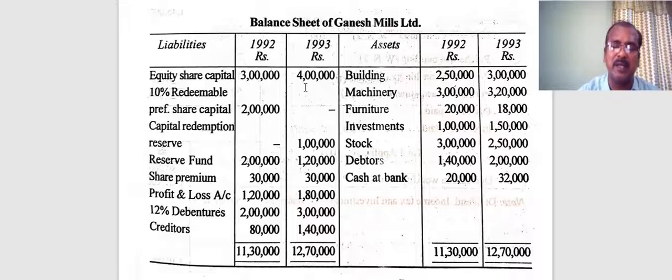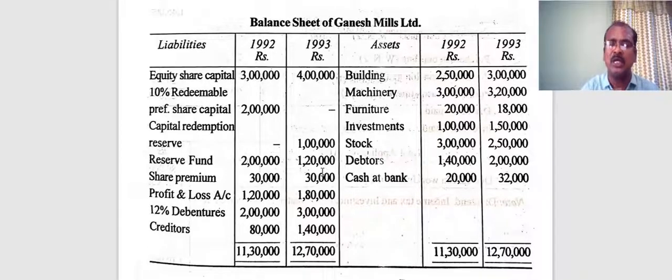I can explain a particular point here along with this. For the purpose of redeeming preference shares valued 2 lakh with a premium of another 20,000, they need money. How would they have mobilized that money? By making an additional issue of equity shares, mainly for the purpose of redemption of preference shares, 1 lakh rupees. And what about the remaining 1 lakh required for redeeming preference shares? The remaining 1 lakh would have been appropriated from the reserve fund, and that is why they have created the CRR, Capital Redemption Reserve, for the remaining 1 lakh. And the 20,000 rupees premium on redemption is appropriated from the P&L account, which we recorded in the adjusted P&L account.